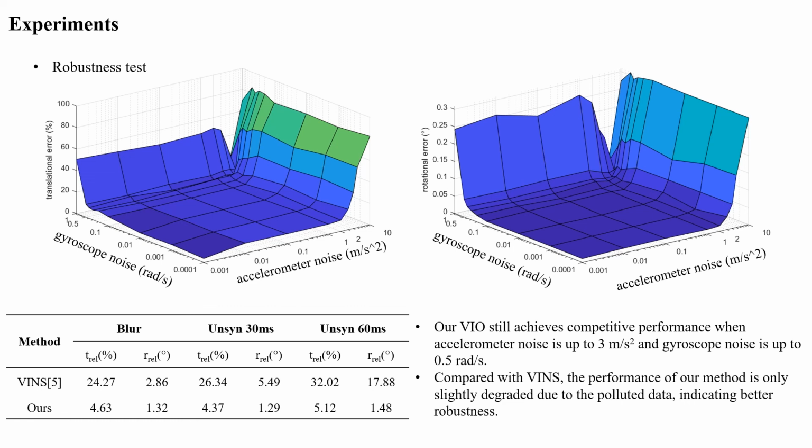It can be seen that the proposed VIO still performs well when accelerometer noise is up to 3 and gyroscope noise is up to 0.5, which are quite large noises in the real world. And there are other tests on blurred images and temporal unsynchronization between two sensors. In total, compared with others, our method is more robust to polluted data.